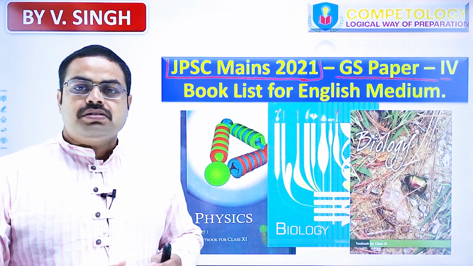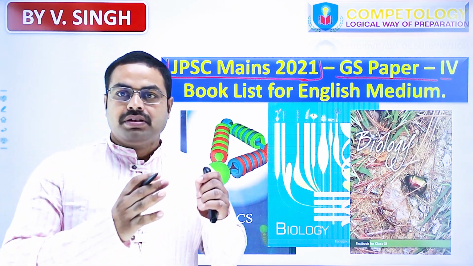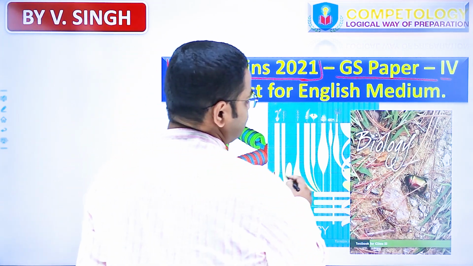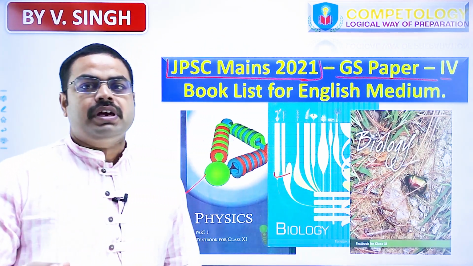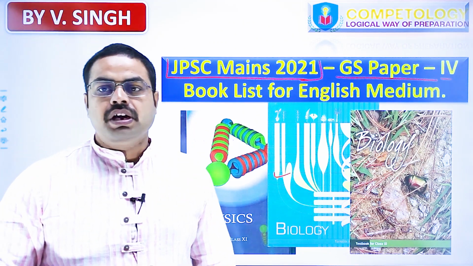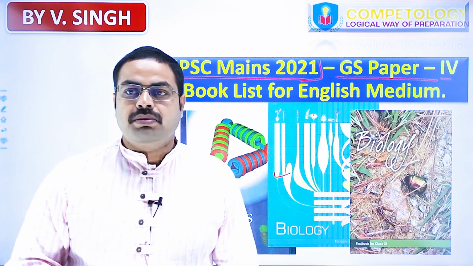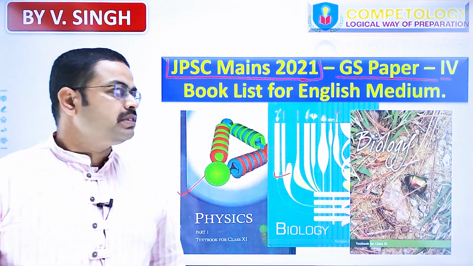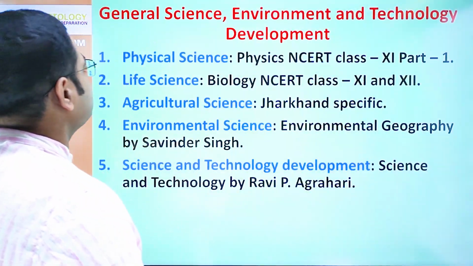So here the books will be diverse. Here you have to go through physics books, you have to go through biology books, you have to track down the current affairs also, you have to track down the national policy on science and technology development, etc. So let us see which kind of books you need.